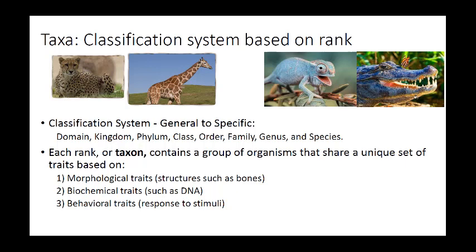We say, okay, well, these two are the same. They're both reptiles, the cold-blooded, but these two would be mammals. And if we got even further, we'd say, well, these two mammals are not really that much the same. This one's a carnivore, and this one's a herbivore. So there would be two different levels when we start dividing them all the way down. So the classification system from general to specific is domain, kingdom, phylum, class, order, family, genus, and species.